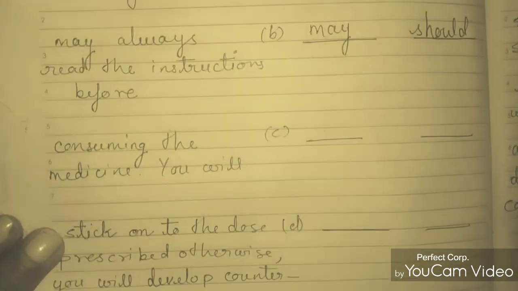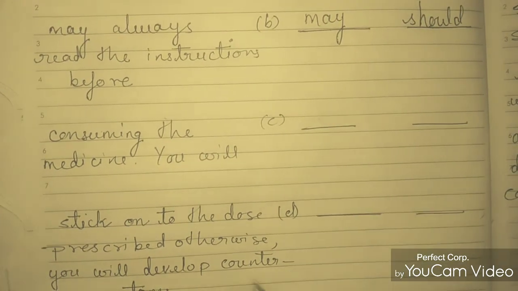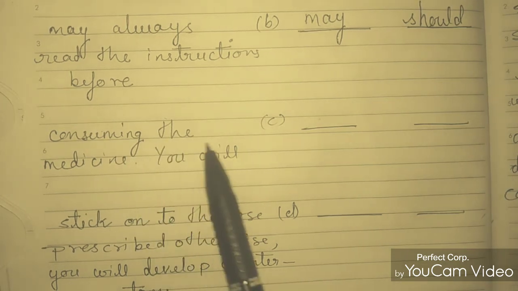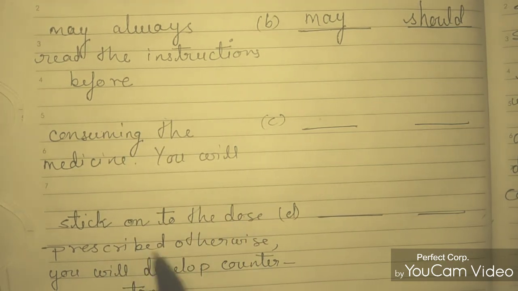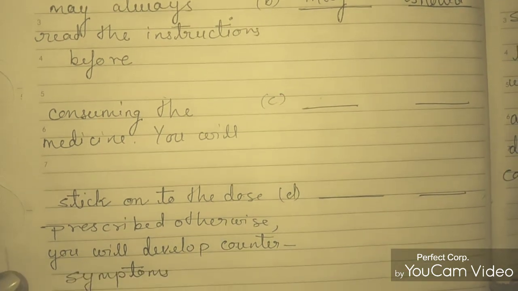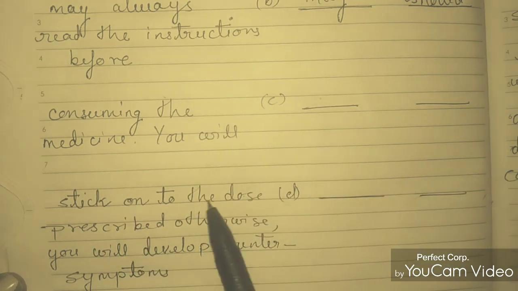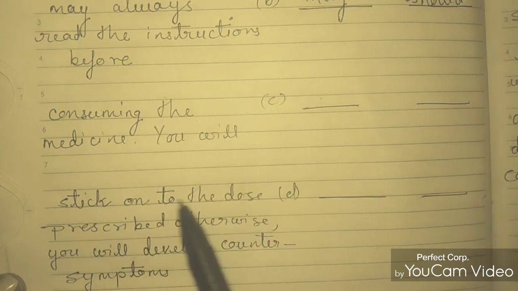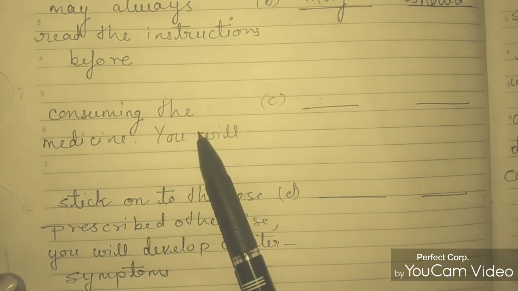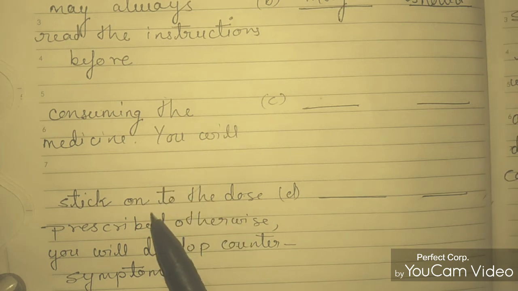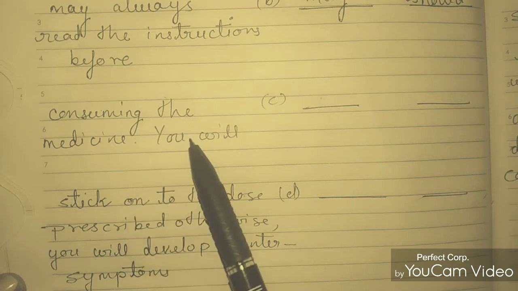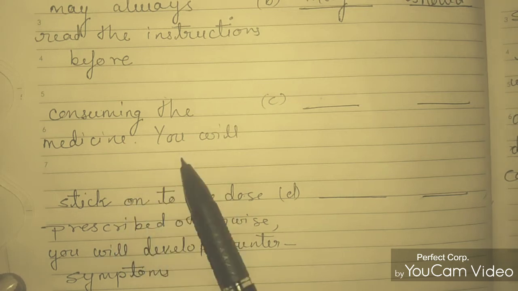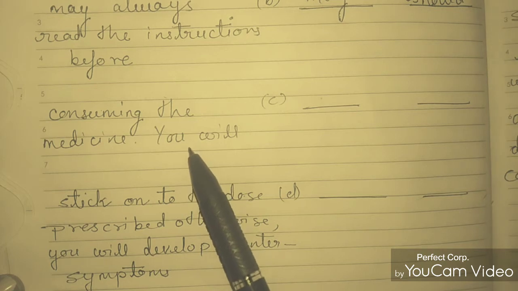Next line, you will stick on to the dose prescribed, otherwise you will develop counter symptoms. Now, you will stick on to the dose prescribed. This is also a line which is telling us to stick onto the dose, showing a kind of compulsion that we have to do.